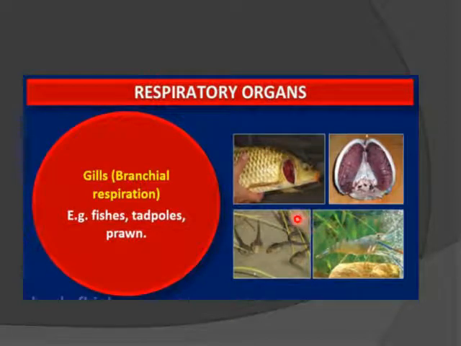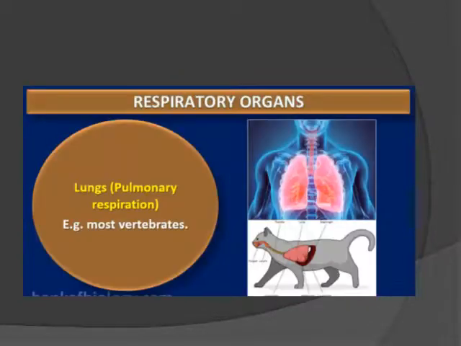Animals like fish respire with the help of a very special respiratory organ known as the gills. Tadpoles, which are the young ones of the frog, as well as the prawn, which is an arthropod but lives in water, respire through the gills, and the mode of respiration is known as branchial respiration. Most of the vertebrates like human beings as well as mammals like a cat respire through the lungs, and the mode of respiration is pulmonary respiration.